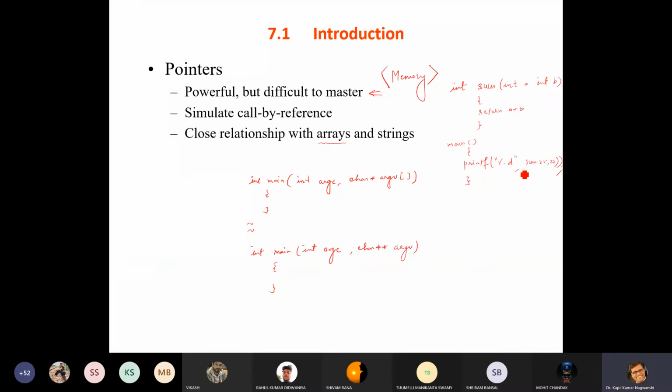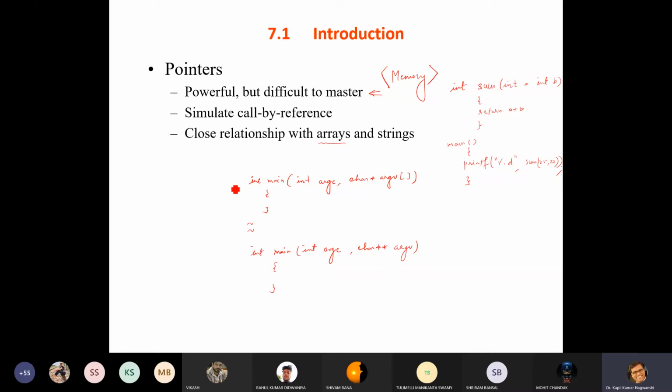When we run this program, it will pass the values 25 and 27 to this place, and this will not be modified at this place. Later on we can see that we can directly modify these variables also.